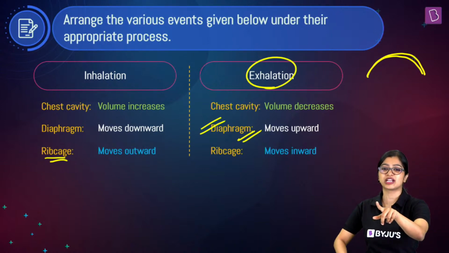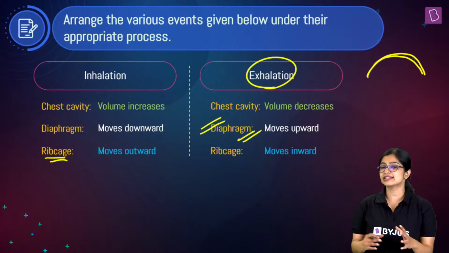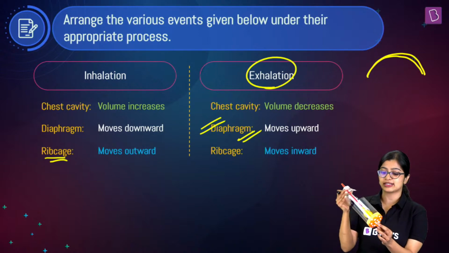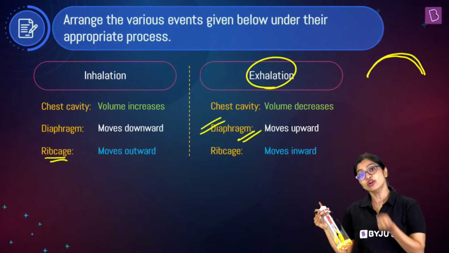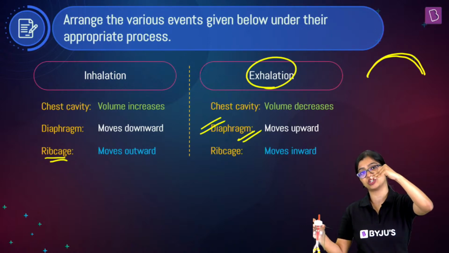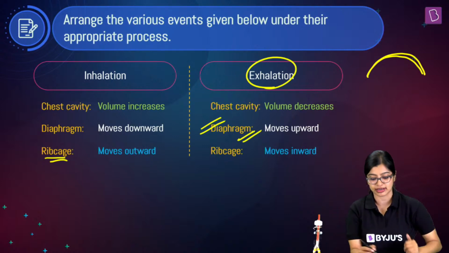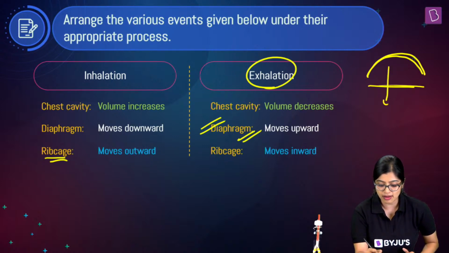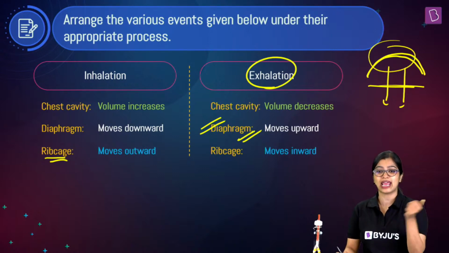So I can see here Beam was asking me a question. Can you quickly pose the question again in the chat box? Yes. Sheath expands. There is an occurrence of inhalation and vice versa. Okay, so basically what happens is that when it expands in this manner, or when it gets pulled down, the volume will increase because otherwise it's in a dome-shaped structure. And when it comes down like that, there's that much space which is available. So when it comes down in this manner, there's more volume, which is why we see that air will enter.